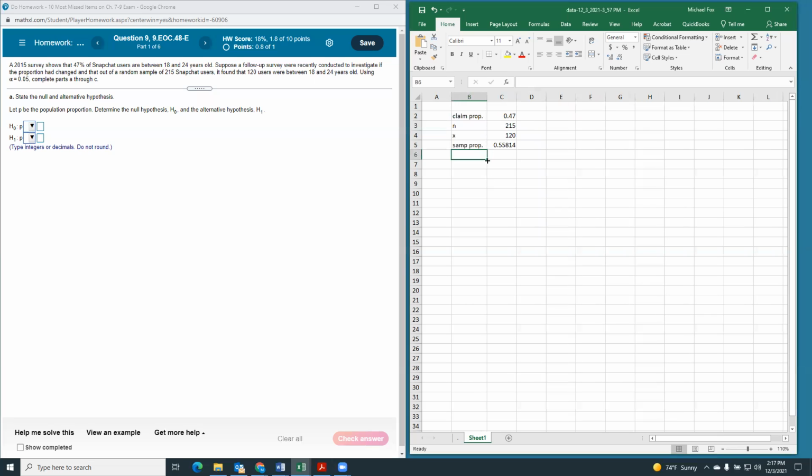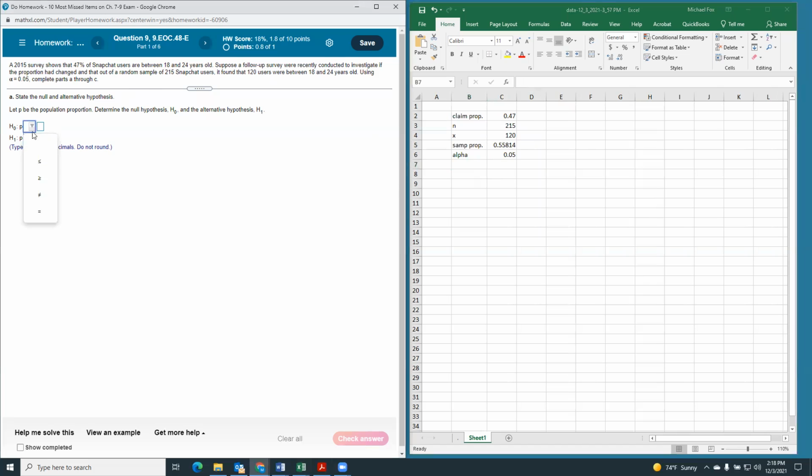That's quite a bit bigger. We have an alpha of 0.05. I think that's everything we know. Okay, so that's a good place to start anyway. So first thing it wants us to do is state our null and alternative hypotheses.